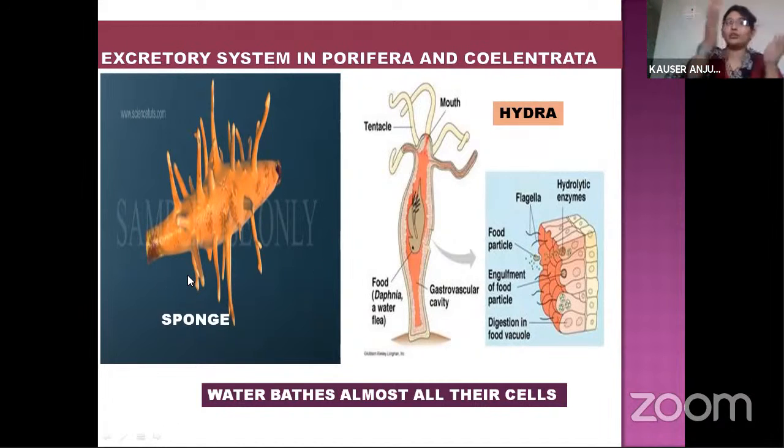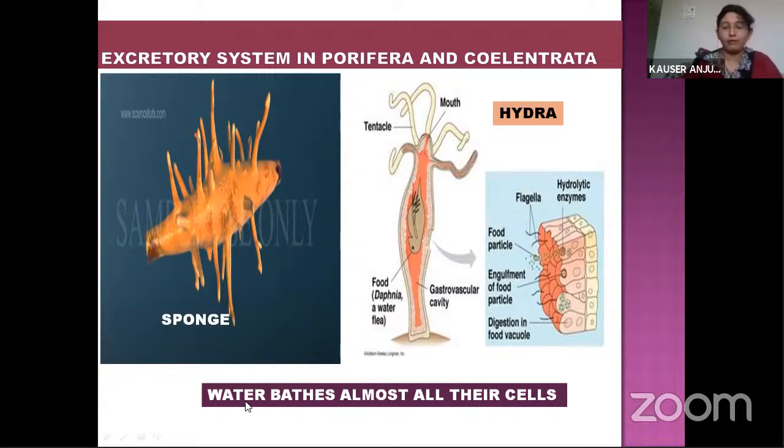Water enters these animals, collects the wastage, and again comes out into the outside water. So as the water is circulating into and out of these animals, they don't need any specialized excretory system. It is a simple mechanism by which they remove the unwanted substances.